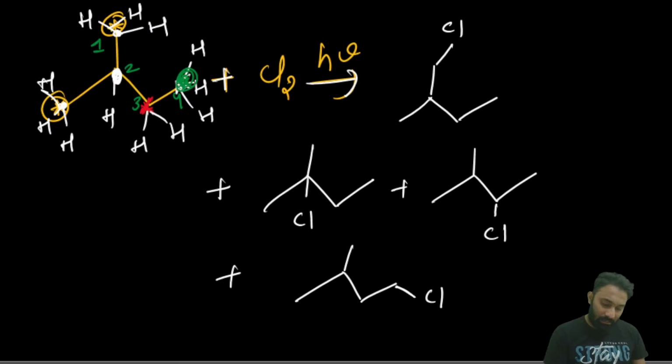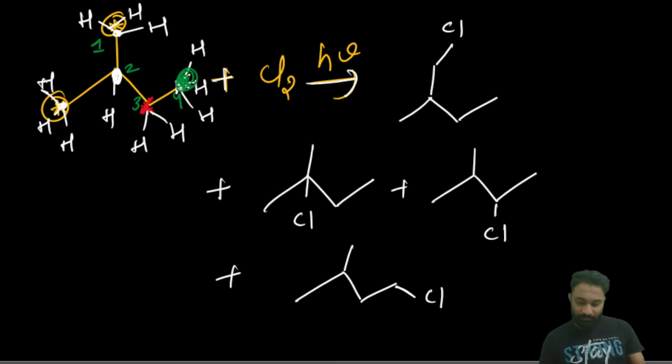Now Suhas, once again you are making the same mistake. The white one is not more stable. You are saying that this is a 3 degree carbon, so it has a 3 degree radical and is more stable, but you should not say it simply on the basis of the 3 degree radical. You have to say it on the basis of the selectivity ratio. Selectivity ratio plays a very crucial role here.